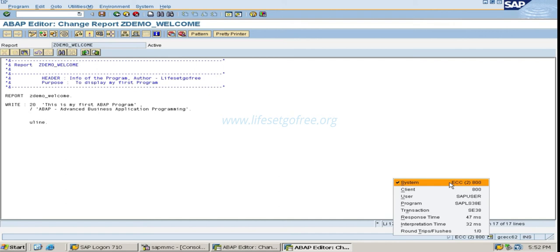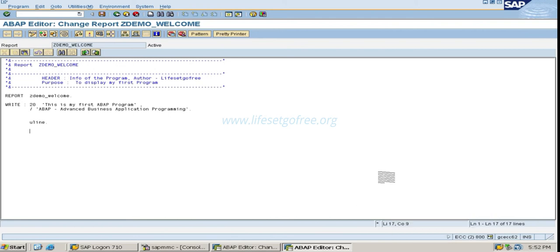Client, which system you are logged in to, username, program, transaction, all these things you can see, right? All the information that you are looking at this point can also be displayed from the program. For example, now we want to display the username and, let us say, date and time. So how can you do that? Just write